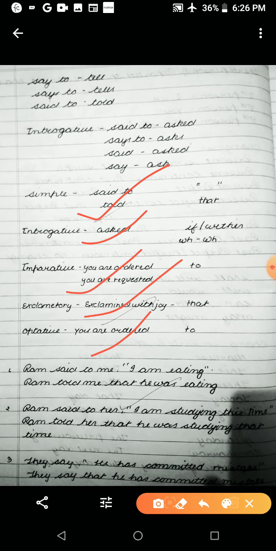Third is imperative sentence. Imperative sentences order or request; these kinds of sentences always begin with the main verb. Next is exclamatory sentence. An exclamatory sentence shows sudden feeling, like wow, hooray, alas, it's so sad. And last is optative sentence. Optative sentences are blessings or wishes; these kinds are optative sentences.